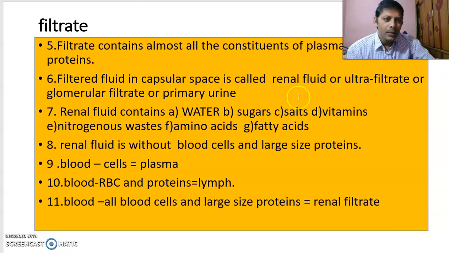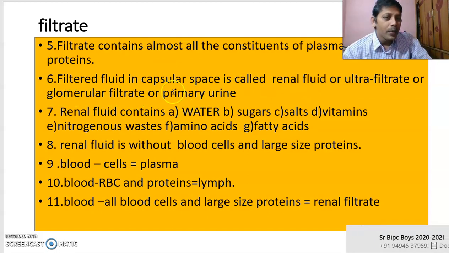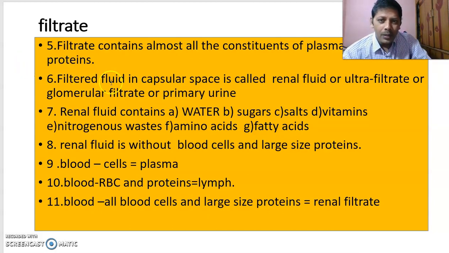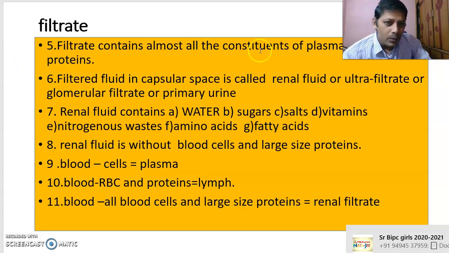It is very important. Frequently bits are asked from this point. Filtrate contains almost all the constituents of blood plasma except the proteins. The fluid that is filtered into the capsular space from the glomerulus is called renal fluid, or ultrafiltrate, or glomerular filtrate, or primary urine, not urine. This is the primary urine. I repeat again, filtrate contains almost all the constituents of the plasma except the proteins.